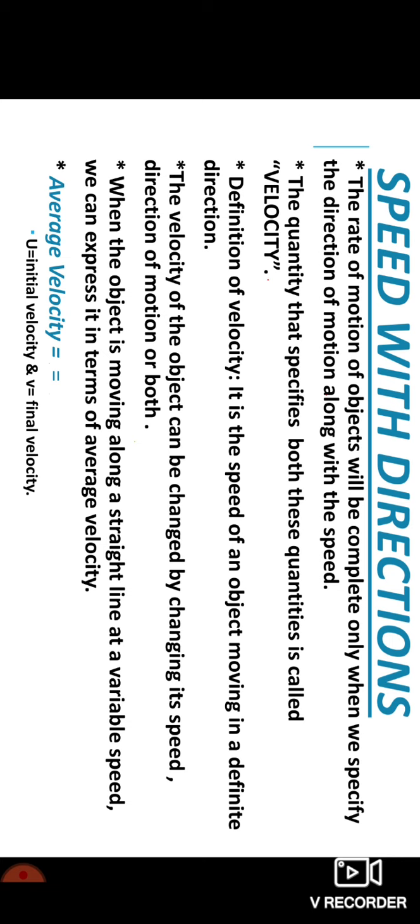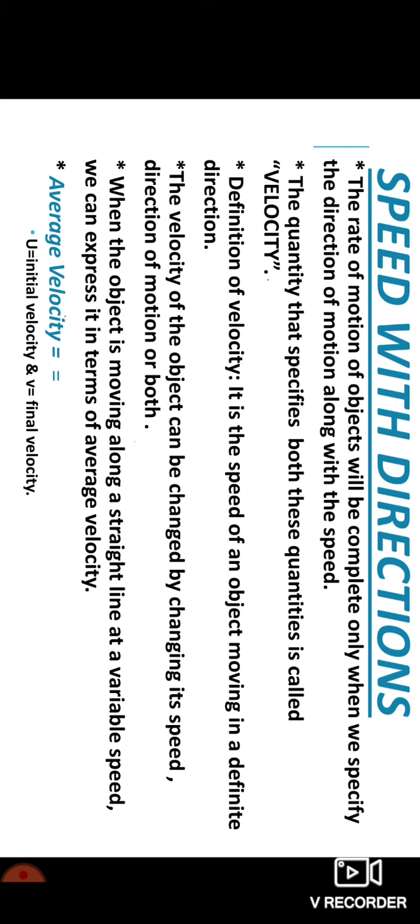Later when you accelerate, it starts moving with high speed, as speed goes on increasing. That is the final velocity. The average of those two, that is, divided by 2, gives you the average velocity.